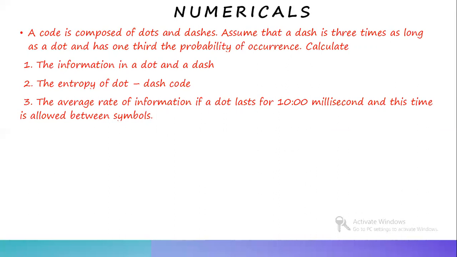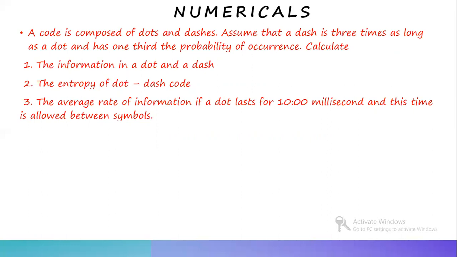So we need to calculate the information in a dot and a dash, the entropy of dot and dash code, and the average rate of information if a dot lasts for 10 milliseconds and this time is allowed between symbols. Kindly read questions properly before starting.